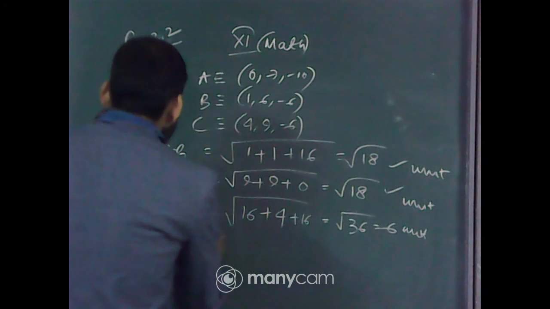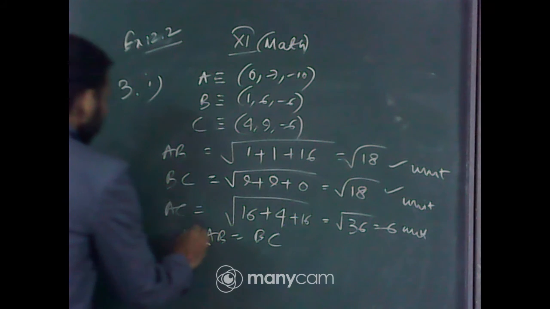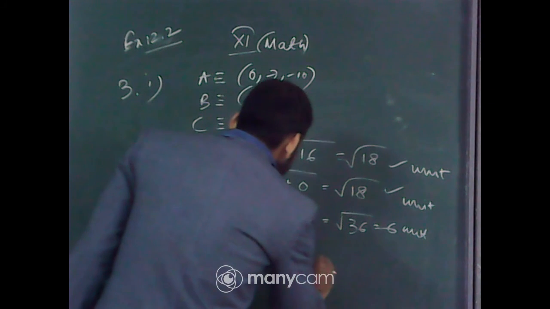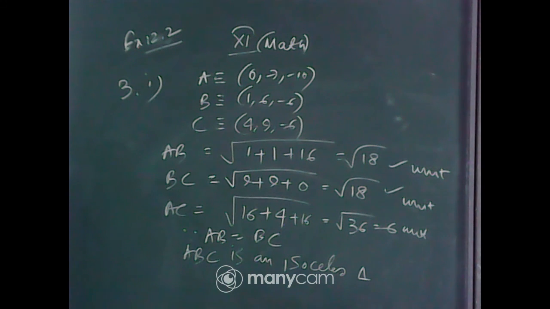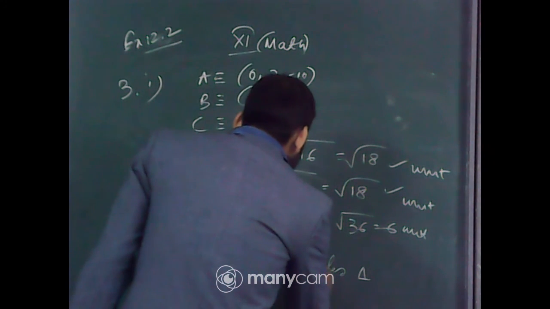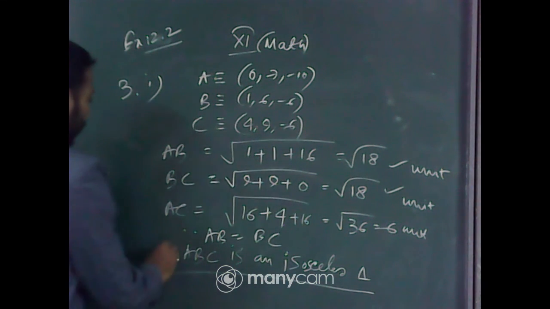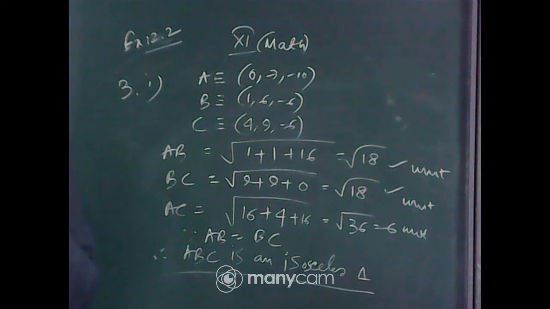So here, since AB equals BC, therefore ABC is an isosceles triangle. Isn't it? Is it all right? Any queries?